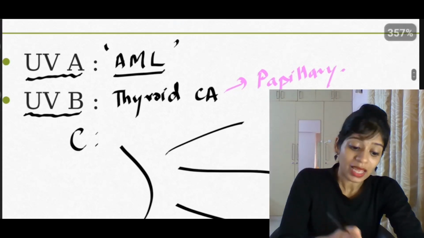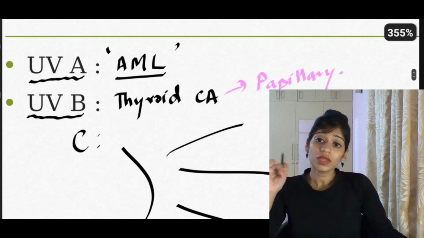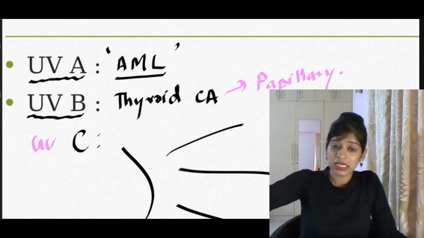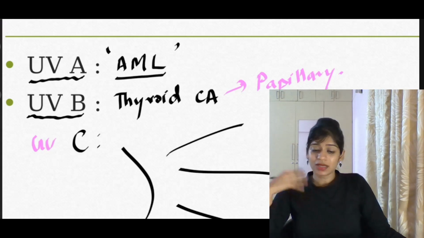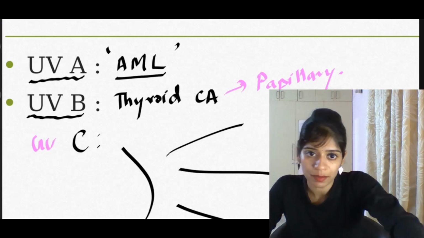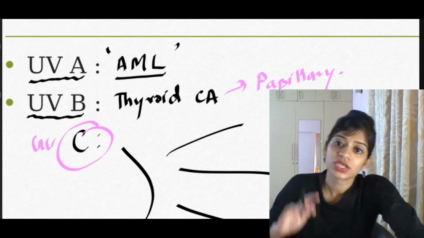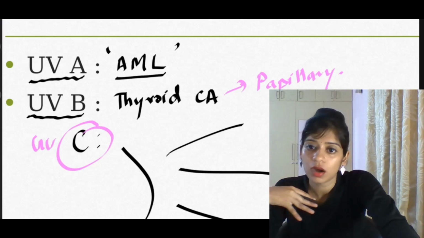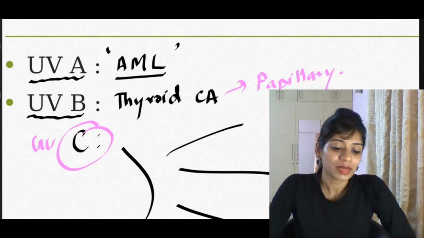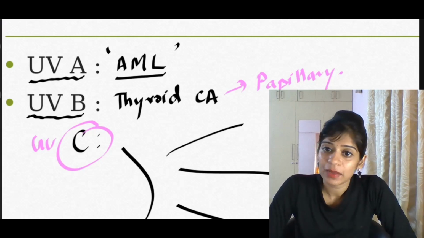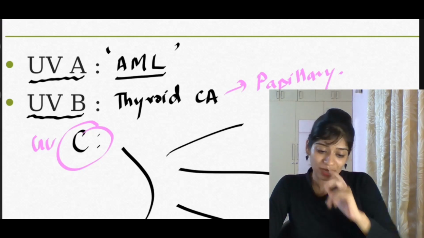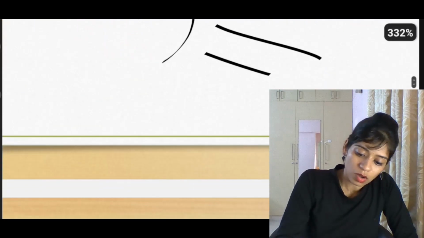Very important. I told you there are three types of ultraviolet radiation, A, B and C. If C reaches us, then the people living on earth are prone to get leukemia. But ultraviolet radiation type C usually doesn't enter our earth because we are protected by the ozone layer. So again, repeat after me: ultraviolet radiation type A causes what? AML. Type B causes what? Thyroid cancer, papillary.